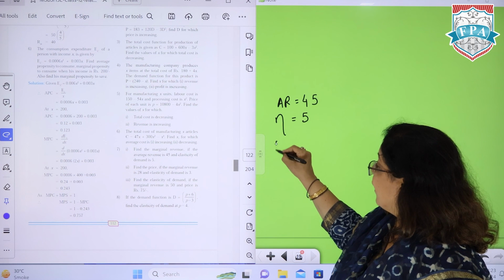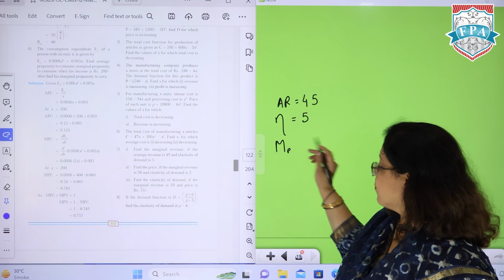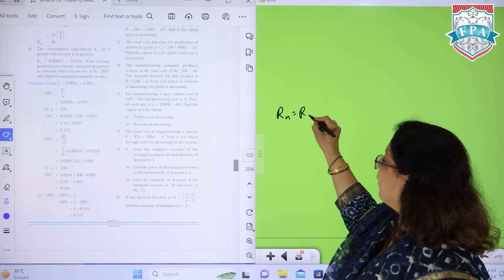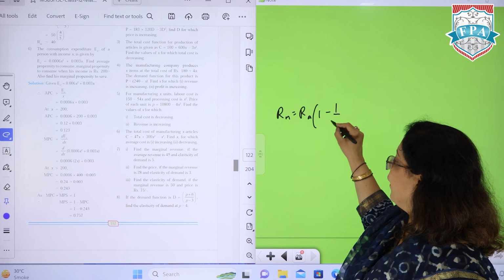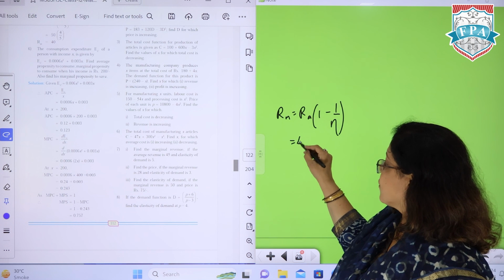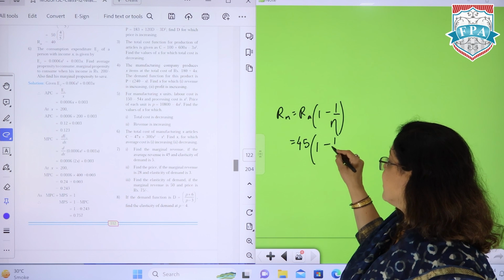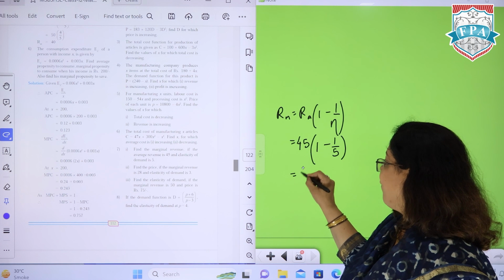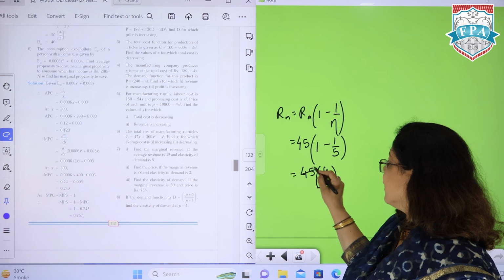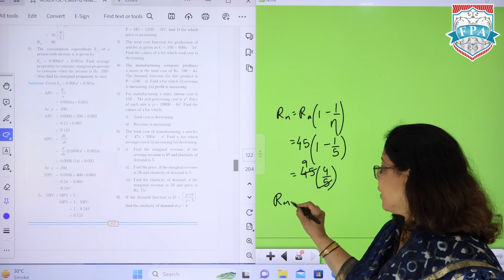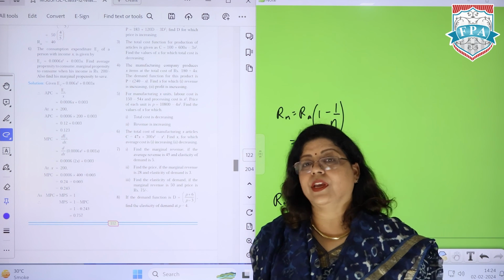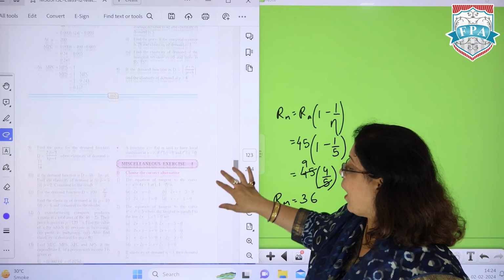So now we know the formula that marginal revenue is basically denoted by RM. You can say that RM is equal to RA times 1 minus 1 by eta, or elasticity of demand. So average revenue is given as 45. Elasticity is 5, so we'll write over here 1 by 5. That will become 4 by 5. And using this, आपको marginal revenue की value मिल जाएगी, which is 36. So using the direct formula over here, you can calculate the given part.